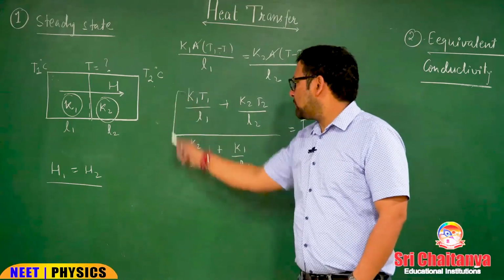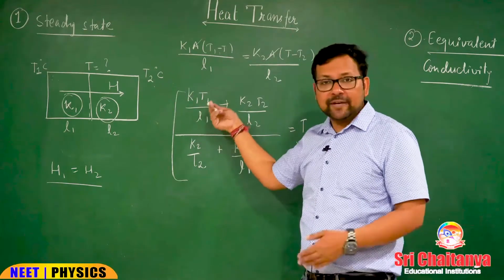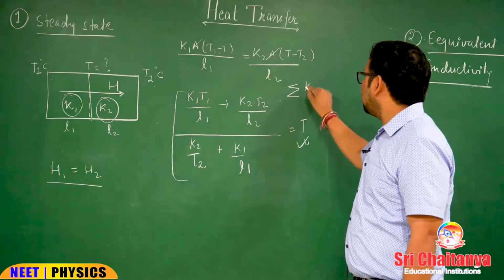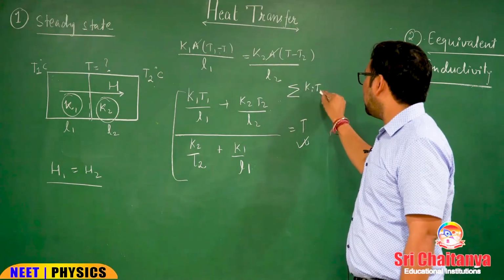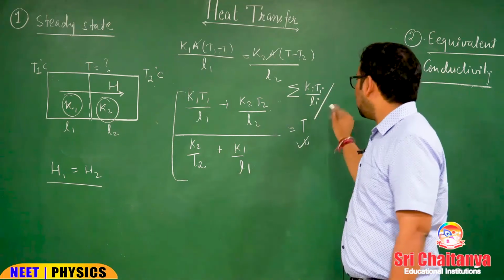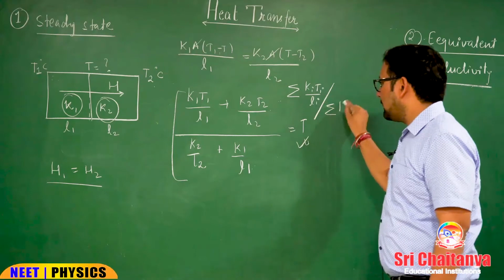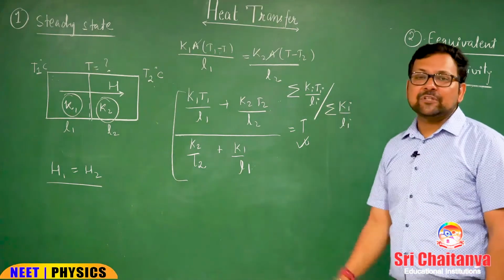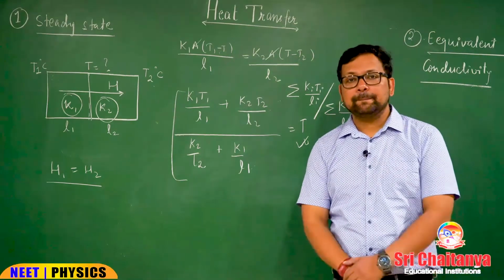You can memorize the formula in a trend that in numerator it is summation of Ki Ti by Li, but in the denominator it is summation of Ki upon Li. This is the temperature of interface.